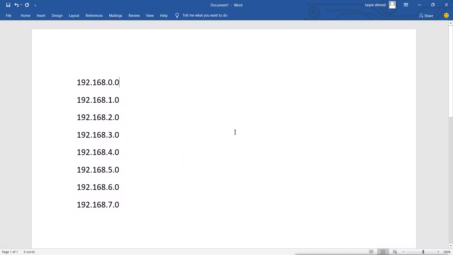For doing this, we just have to see how many bits are the same in all these networks. That means in all these 8 different networks, how many bits are equal, or we can say are the same among all these different networks. Let's convert them into bits.